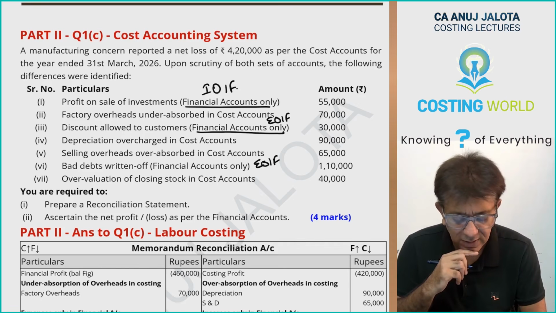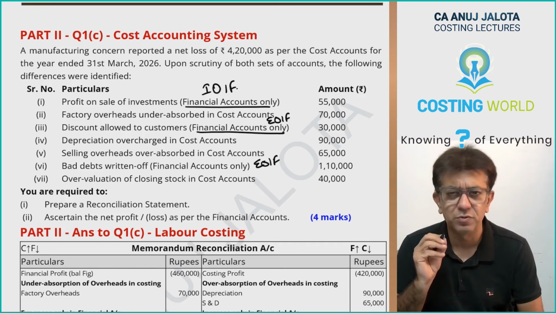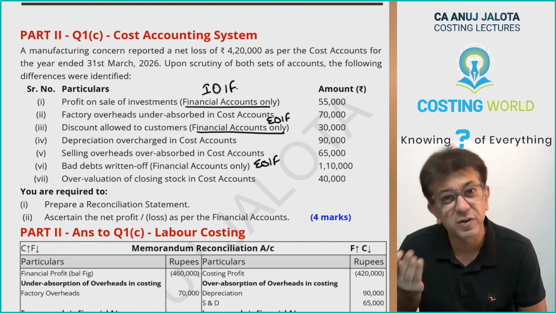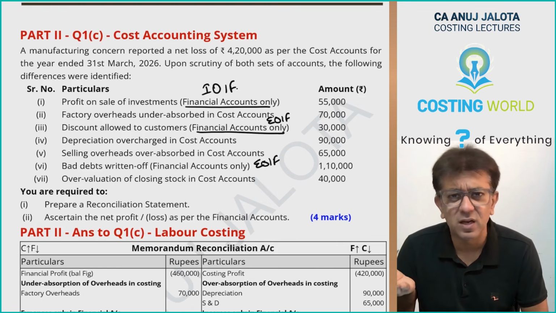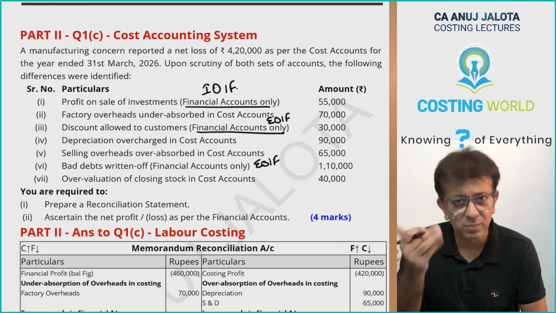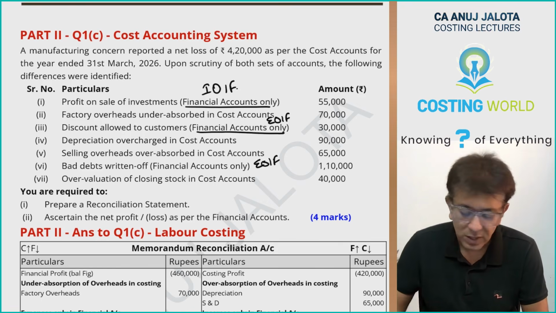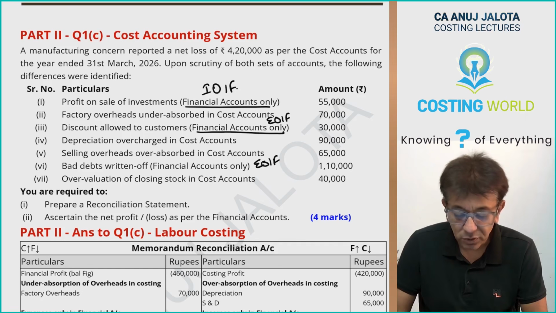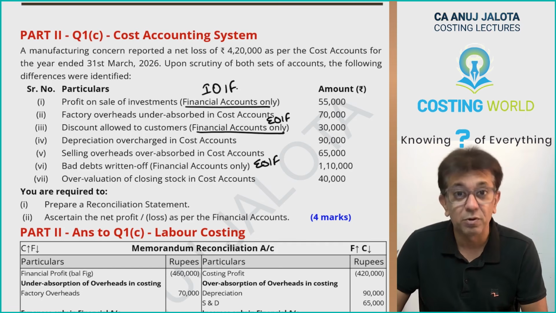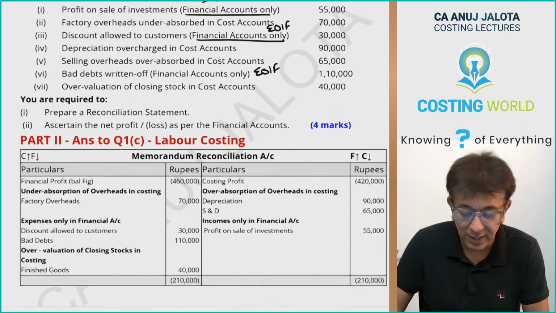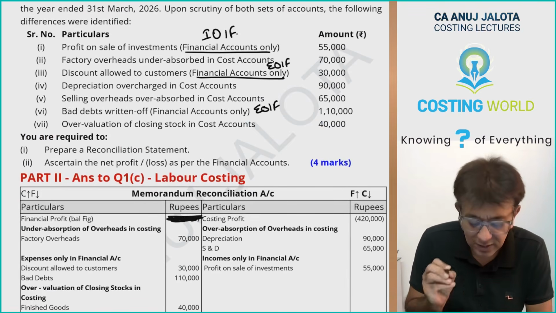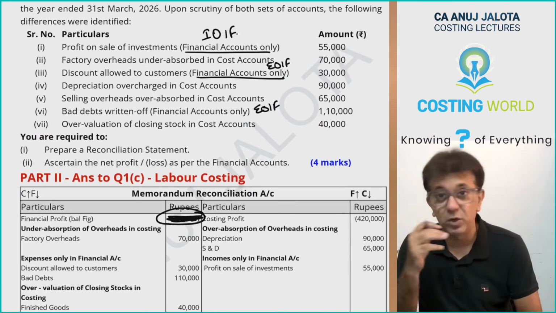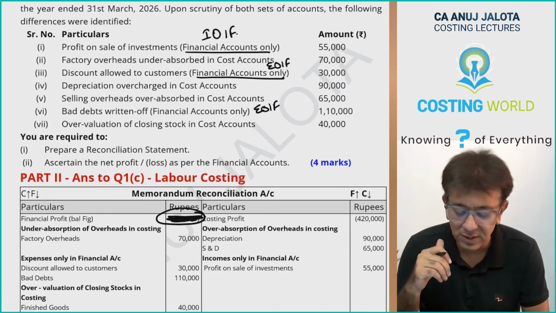Second, ascertain the net profit as per financial accounts. So financial accounts profit is not given, you have to find out that. Now I have made an account. If you want, I can convert that into a statement also. Actually, I have done both the things. So you have to find out the profit as per financial account. This 4,60,000 is your balancing figure. Don't see that, this will be your final answer that will be revealed towards the end, although now you all know the answer, that's okay.